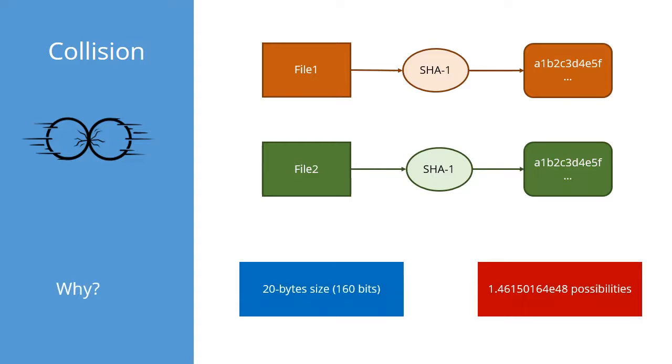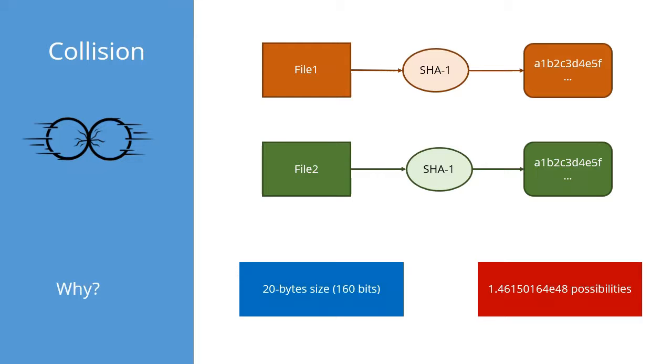That means the number of files that can be stored in a file system secured by SHA-1 is also limited. Although the number is huge, there is still a chance that things can go wrong. And there is the birthday paradox, which states that if there are 2 to the power 80 messages, then the probability of a collision is approximately 50%, which is really high for any file system.